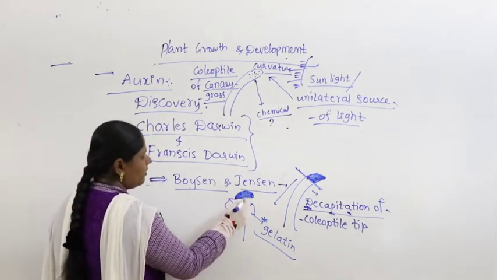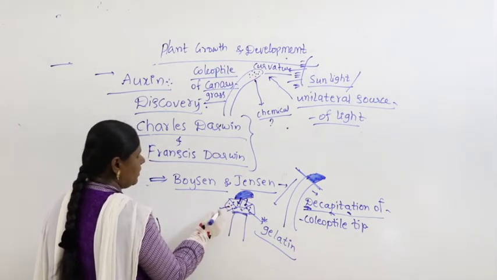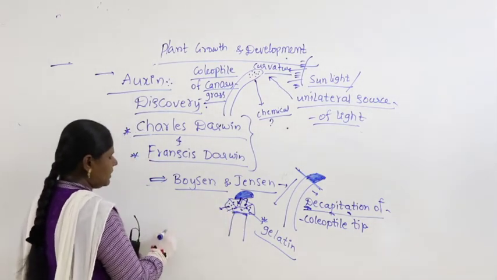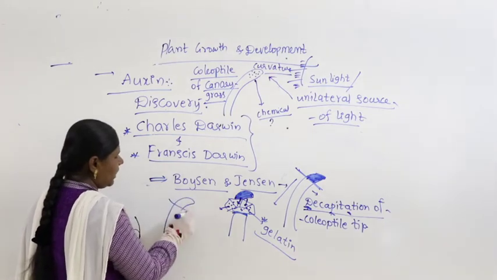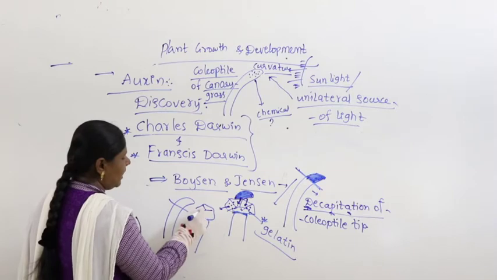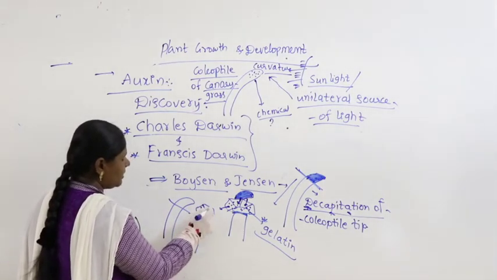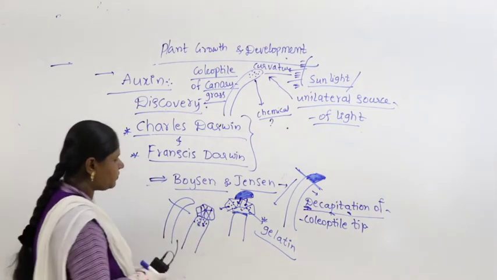The chemical component present in the tip was absorbed by the gelatin. Then they took this chemical, took another plant, cut it and again kept the gelatin over it. With the gelatin, the chemical got dragged down and was completely absorbed.